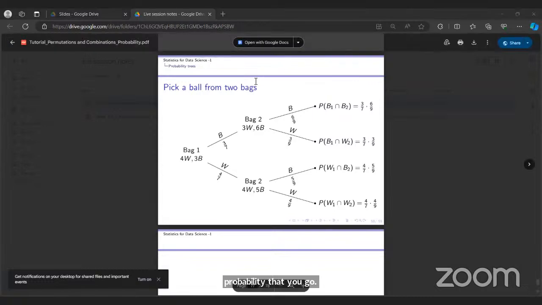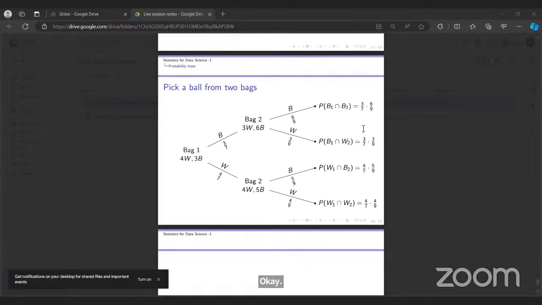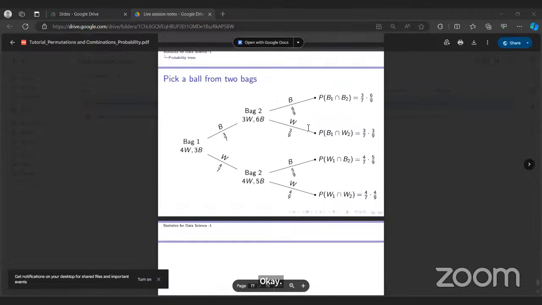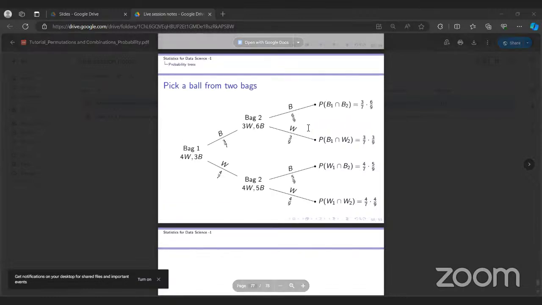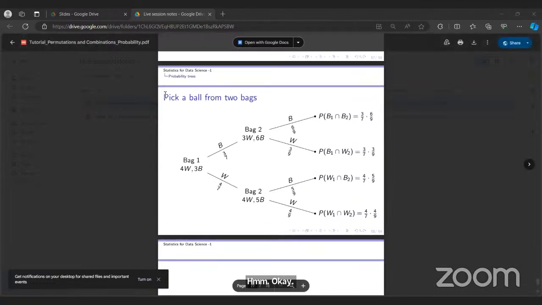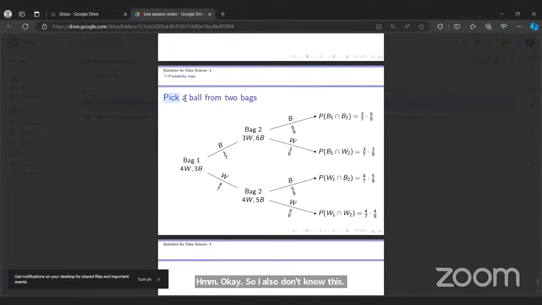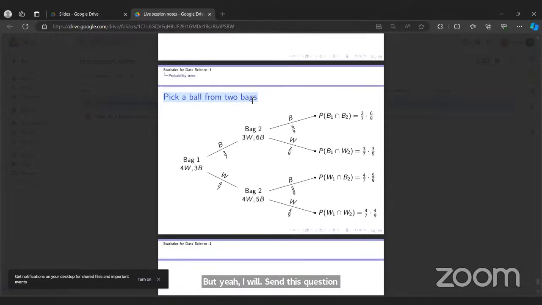That will, I don't know. Okay. So I also don't know this. What is this example? But yeah, I will send this question to Prasant sir, because I think maybe today is my last class. Okay.